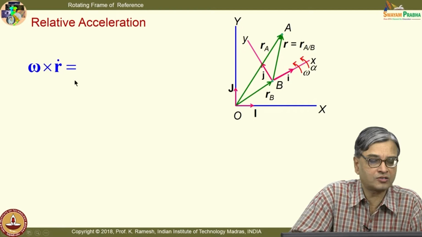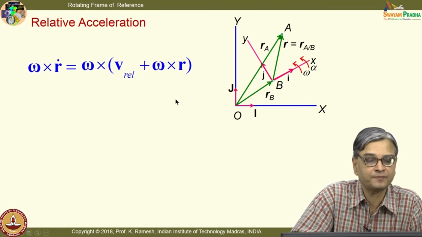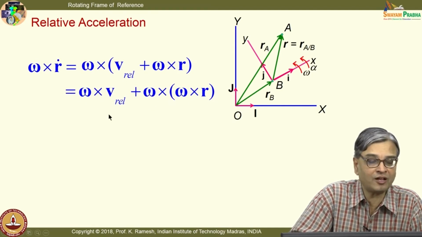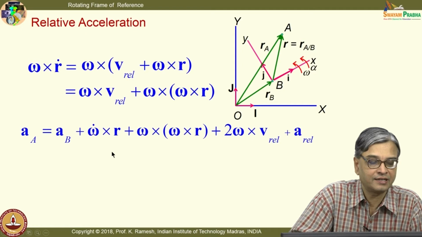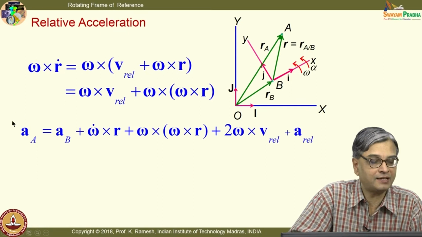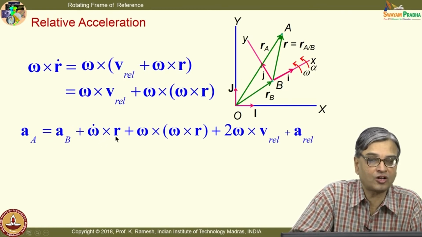So, omega cross r dot is nothing but, we have seen r dot is V rel plus omega cross r. So, this results in two terms, omega cross V rel plus omega cross omega cross r. We have already got omega cross V rel earlier. So, when I write the final expression, it turns out to be like this. The acceleration of point A is related to the acceleration of point B plus omega dot cross r plus omega cross omega cross r plus 2 omega cross V rel plus A rel.